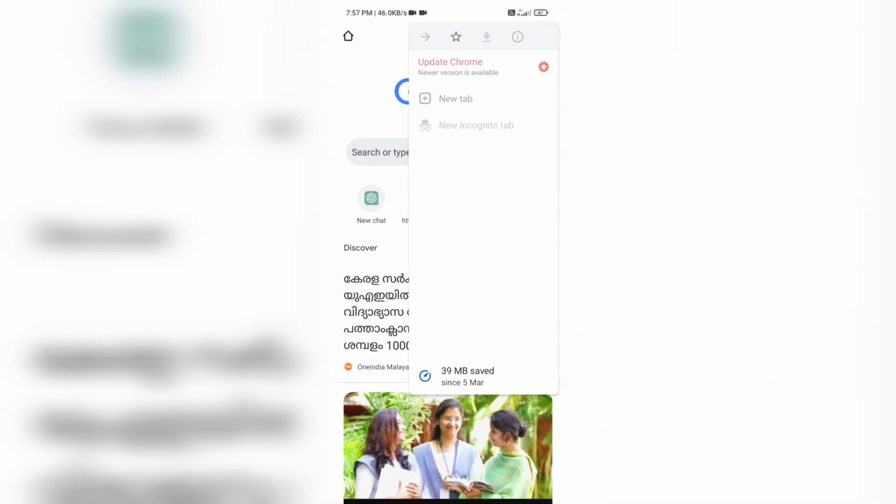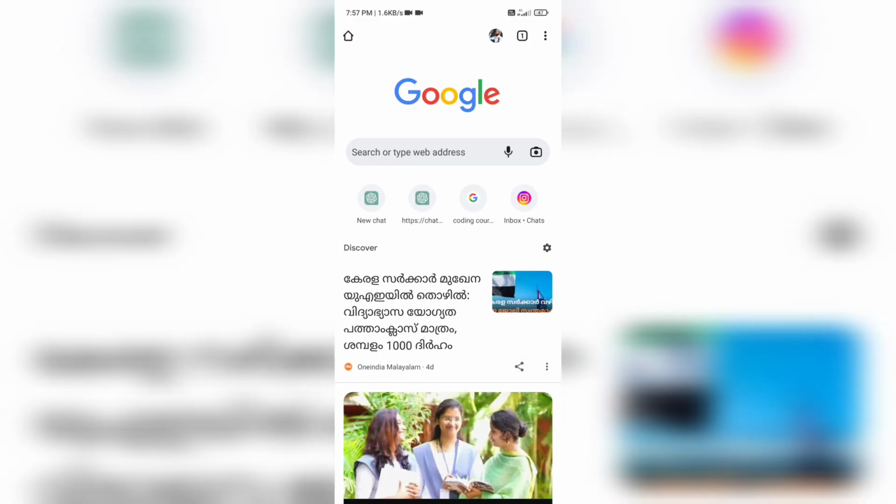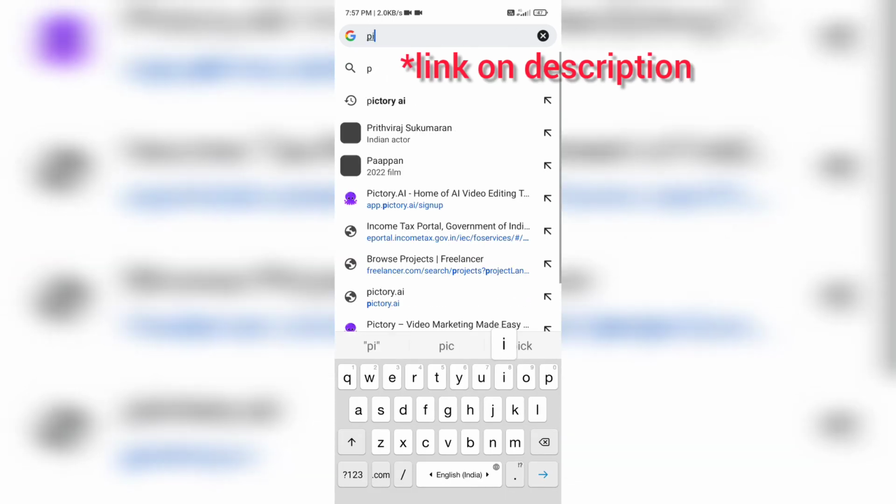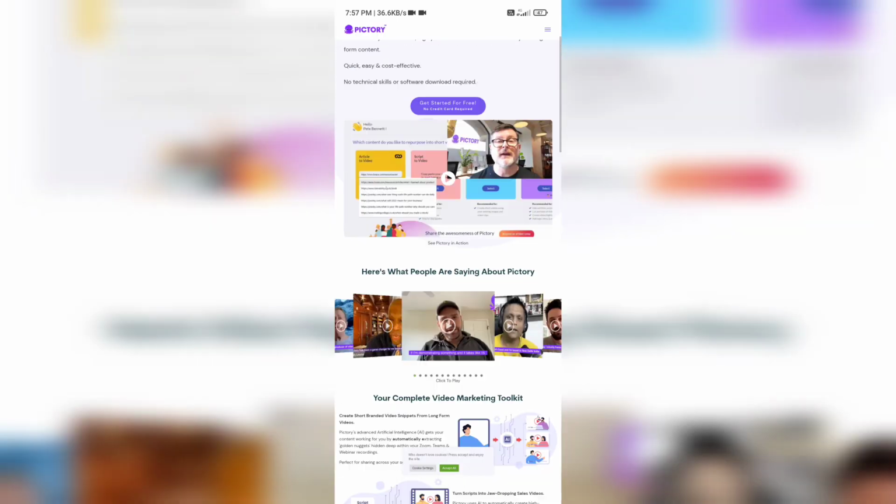Then go to Pictory. This site works only on PC. But don't worry if you don't have any PC. Go to Chrome and turn on desktop view to access it on mobile. Then create a Pictory account. It is a 100% trusted site.